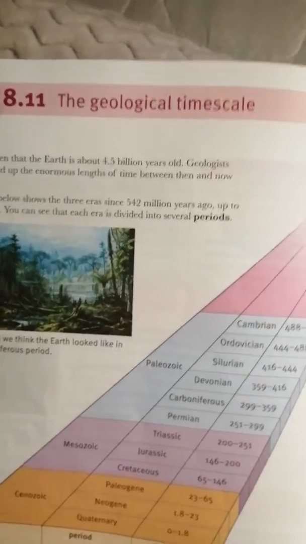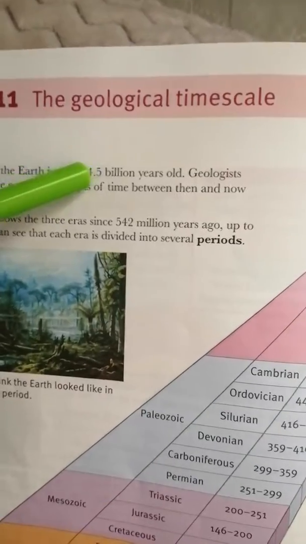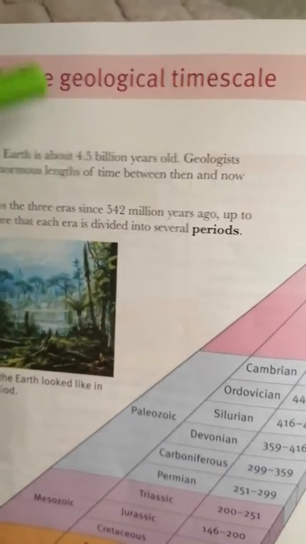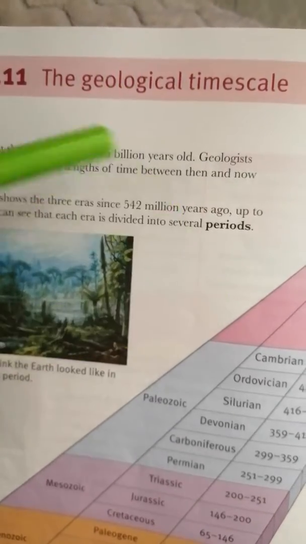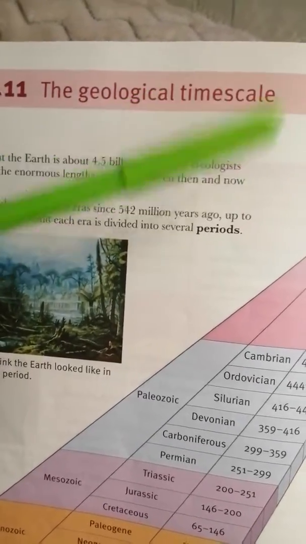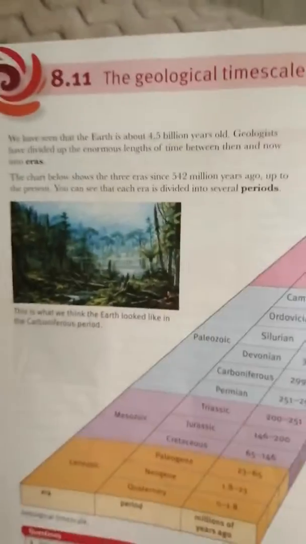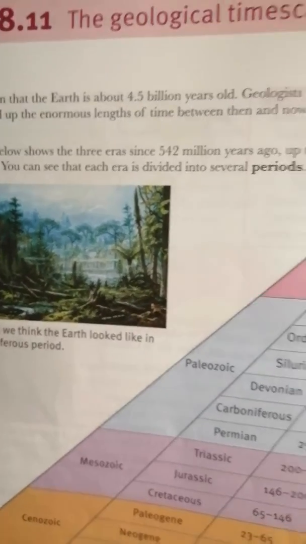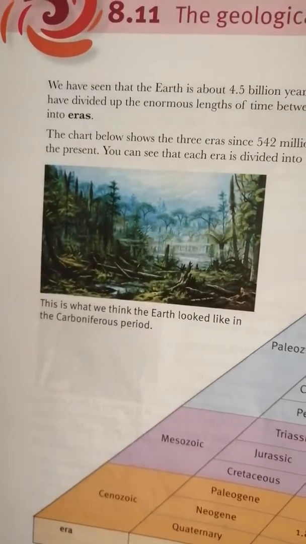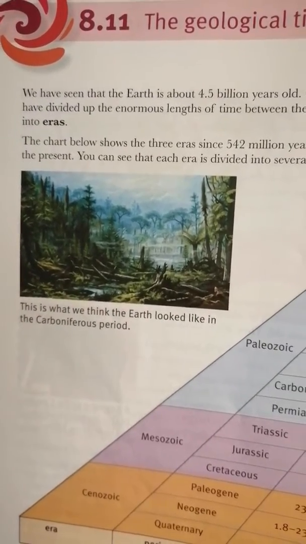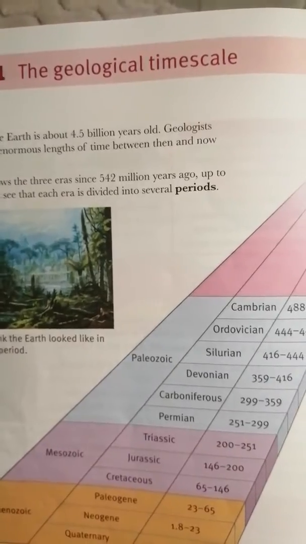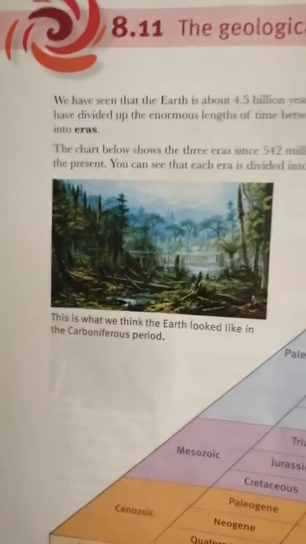Morning, grade 6. Today we're going to take a new lesson, 8-1-1, the geological time scale. Okay? Geological means related to geology. Time scale means timeline. So we have seen that the Earth is about 4.5 billion years old. Geologists have divided up the enormous length of time between then and now into eras.